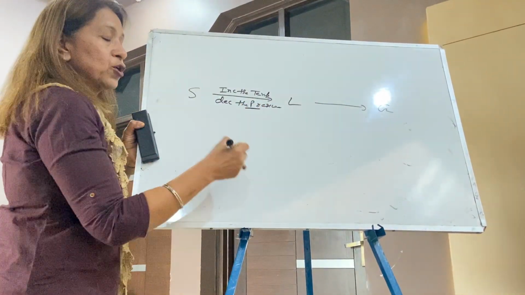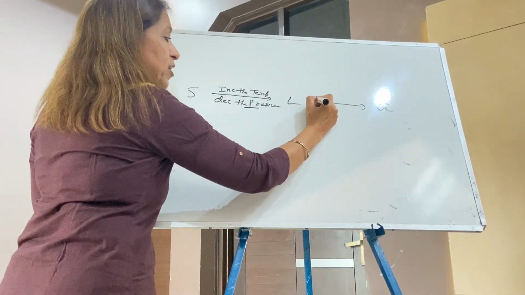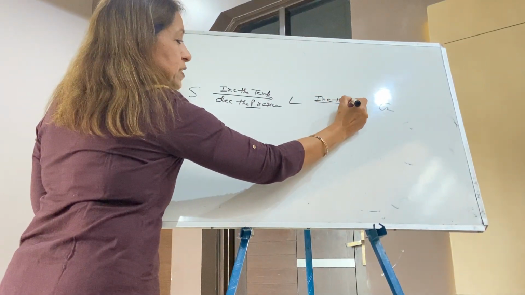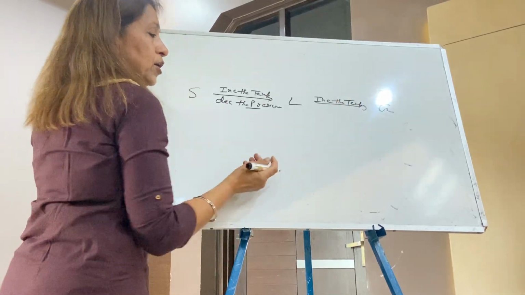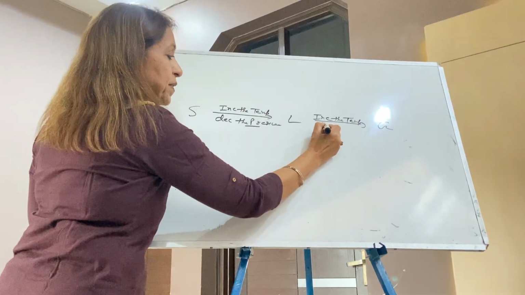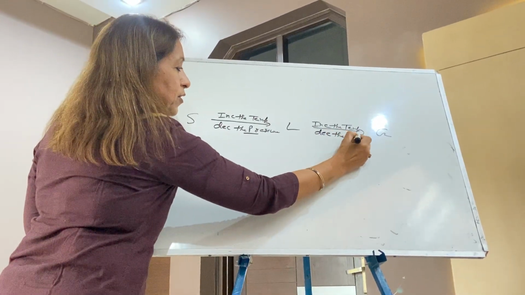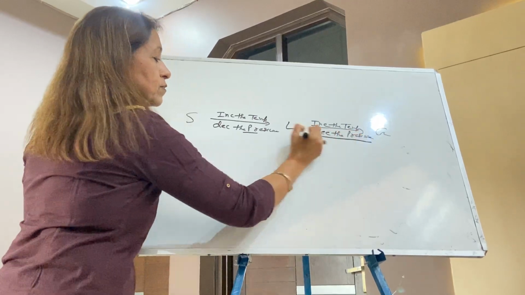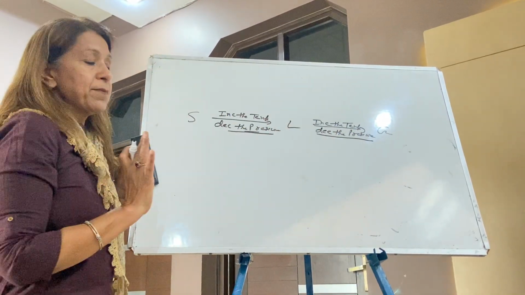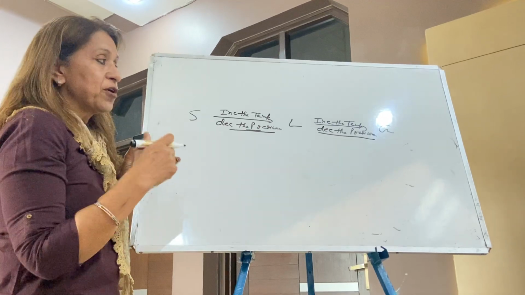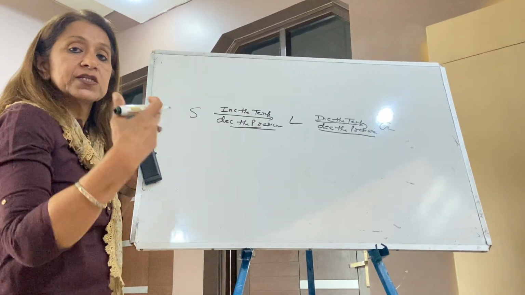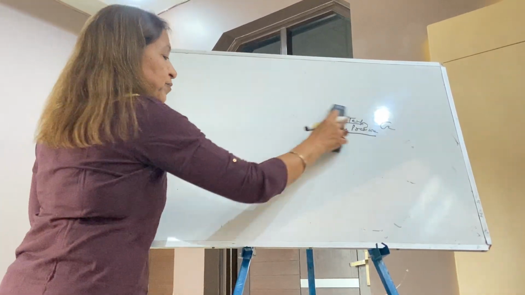When you convert liquid to gas, same, increase the temperature, and decrease the pressure. Remember this. This is the way you can interchange the states of matter.